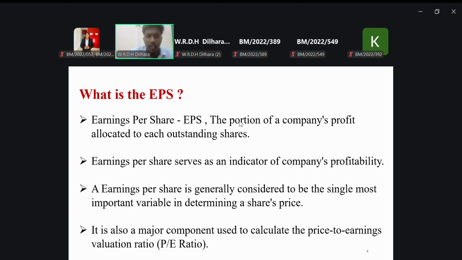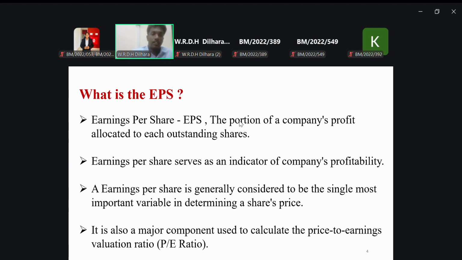The portion means we divide our profit into several parts. One part we allocate and distribute to our shareholders, another part we save as our reserves, and another part we have to pay to our preference shareholders. You are all aware of the preference shares, no? I think we did this theory before this year. So that's the meaning of the portion of the company's profit.